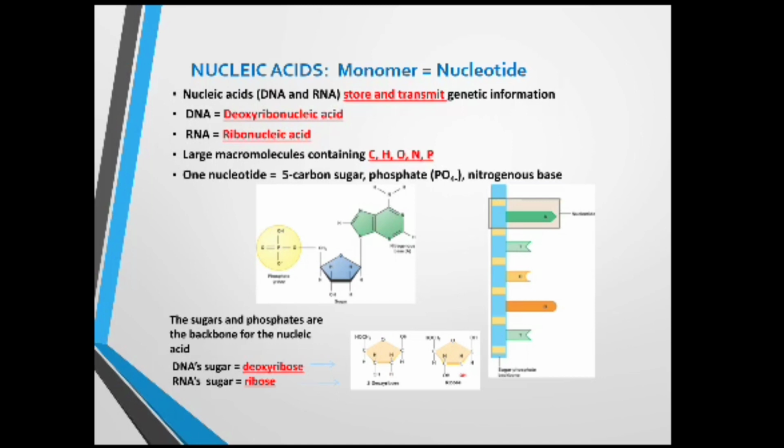Here one nucleotide is equal to a 5-carbon sugar, phosphate and nitrogenous base. The sugars and phosphates are the backbone for the nucleic acids. Here the sugar in DNA is deoxyribose and the sugar in RNA is ribose.